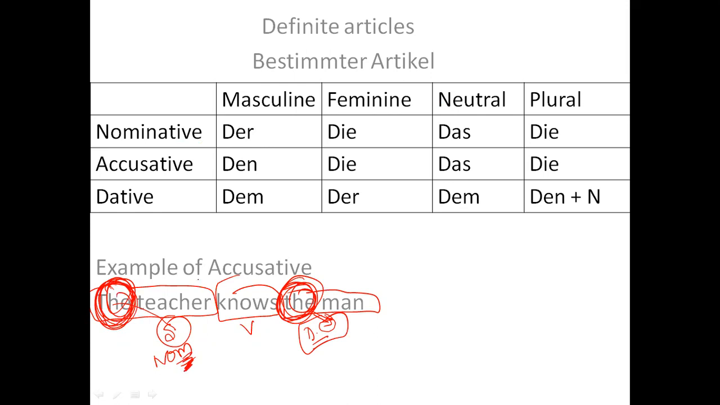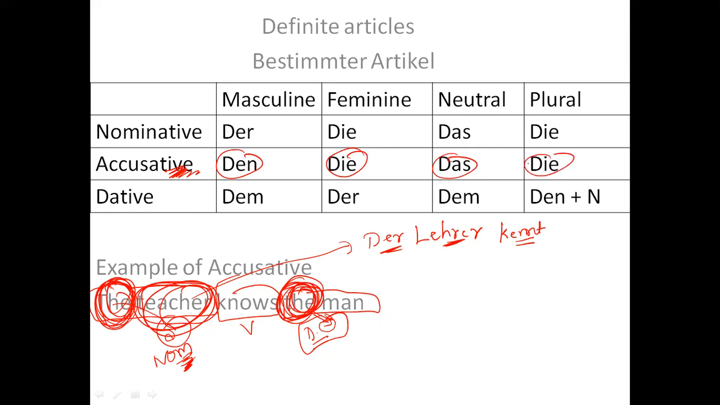So if I need to translate, this "the" belongs to the nominative subject. Which teacher? This teacher can be male, can be female. Let's assume it is a male teacher. So I would say der Lehrer, because it is a male teacher. The teacher knows, kennt. This is the verb. And then the man, and the man is an object. That means accusative, direct object. I have four options: den, die, das, die. It says the man, right? So I would use den.